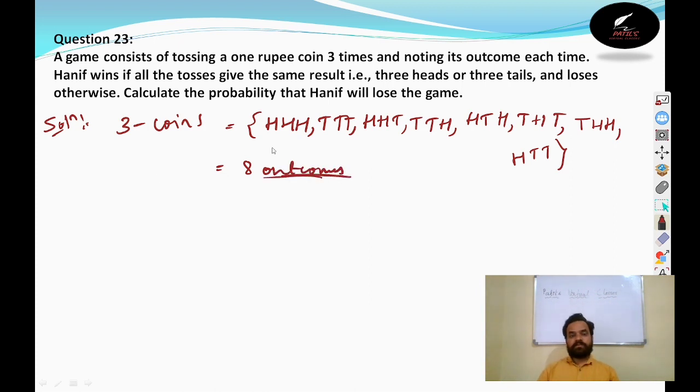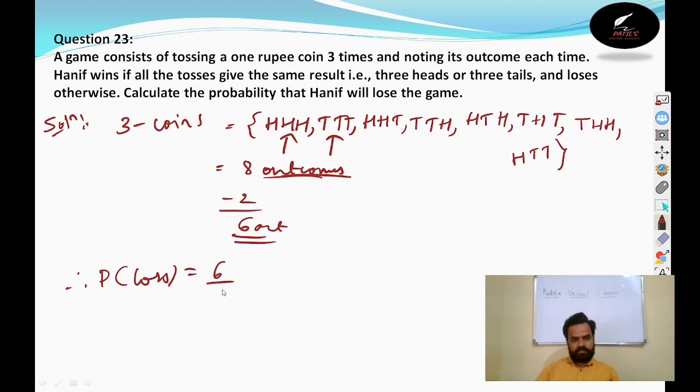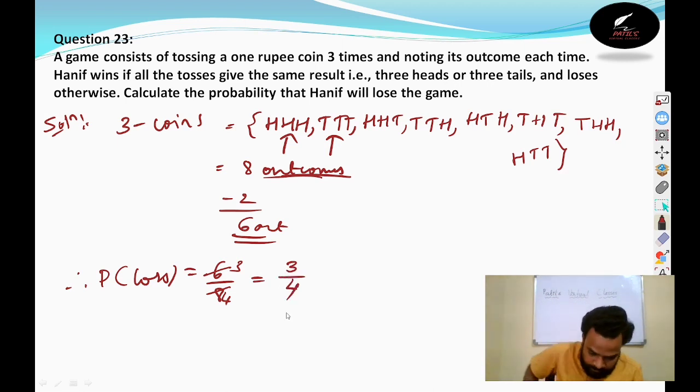Out of these 8 outcomes, he will win only 2 times, whenever all 3 are heads or all 3 are tails. Then if we remove these 2, how many are remaining? Only 6 outcomes. This is where he will lose. So the probability that he will lose is 6 by 8. That is 2 threes, 2 fours. The answer is 3 by 4. The answer is 3 by 4. That is the possible outcomes.